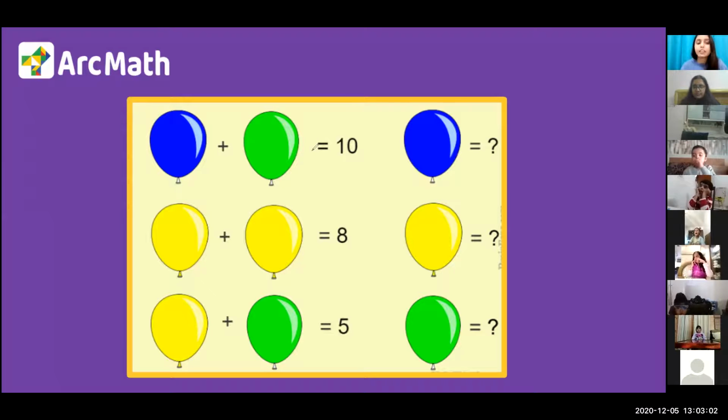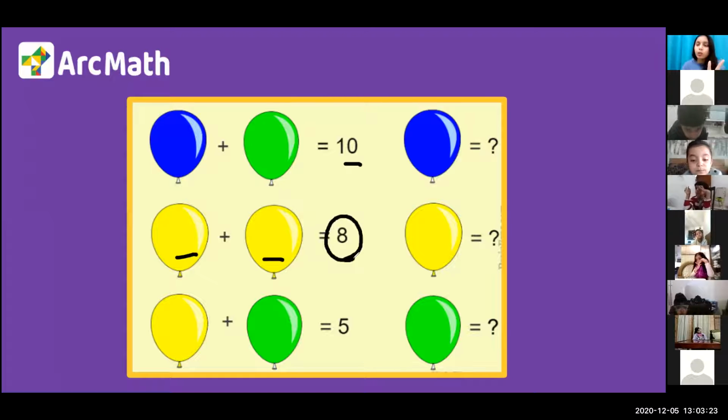So Rhea, in the first one, we can see we have blue balloons and green balloons. Total number of blue balloons and green balloons is equal to 10. We don't know how many blue are there, how many green are there. So what did we do? We moved to the next one. Next one was yellow plus yellow is equal to 8. See Rhea, 2 yellow balloons hai. 2 yellow balloons ka meaning ye hai that both of them are equal in number. तो आप मुझे ये बताओ which two numbers same number makes 8? 4 and 4. Yes, 4 and 4 makes 8.